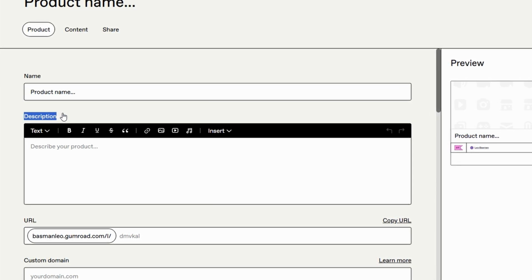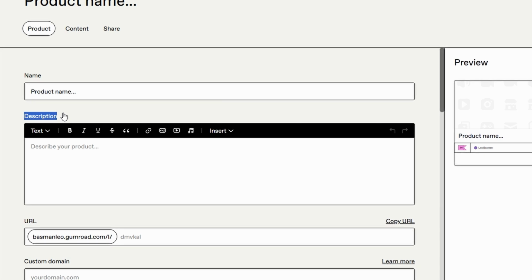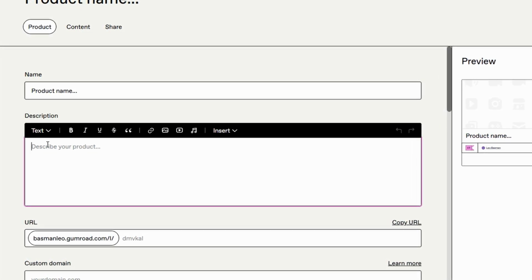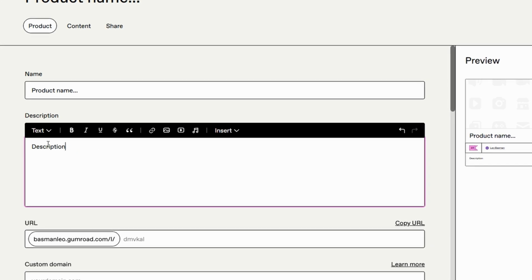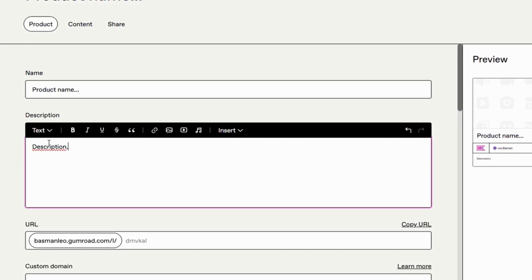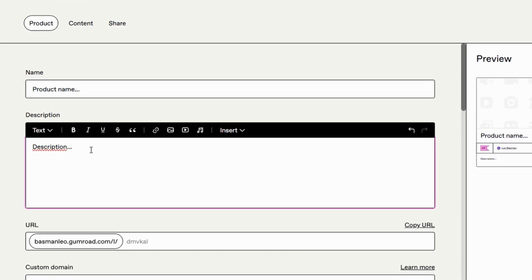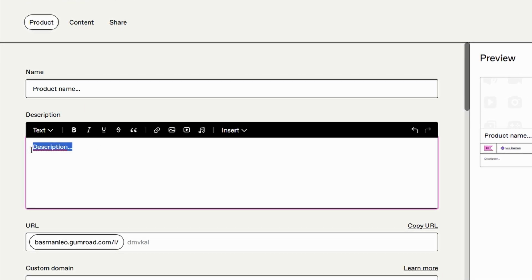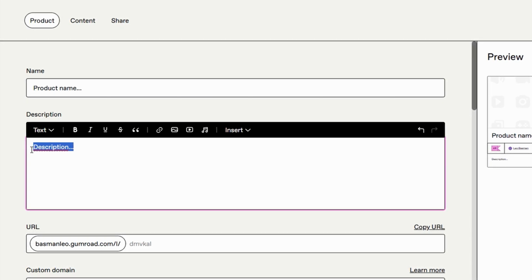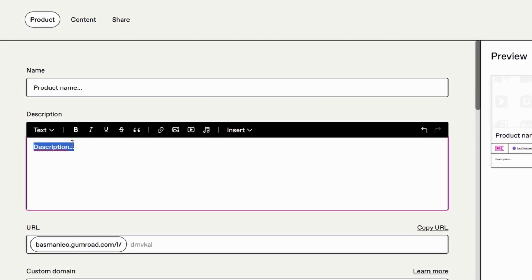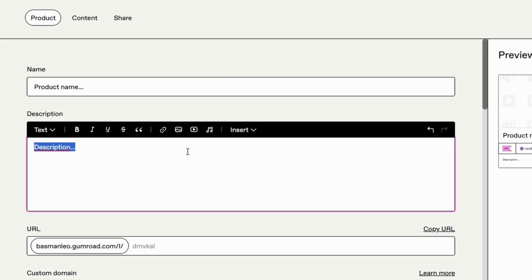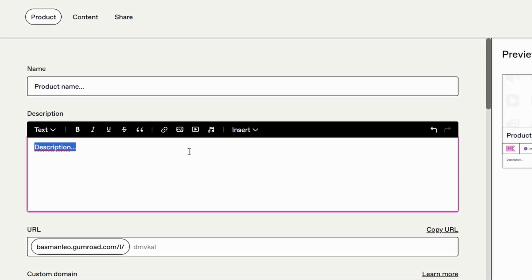Whether your product is helping people get more organized, improve their fitness, or learn new skills, make sure the description reflects that. Here's a tip: focus on the benefits, not just the features. Instead of saying, "This cookbook features 50 recipes," you could say, "Discover 50 delicious, time-saving recipes that will transform your weeknight dinners." This approach goes beyond just listing the number of recipes and focuses on the value the customer will